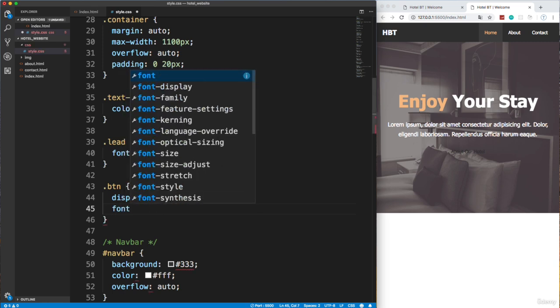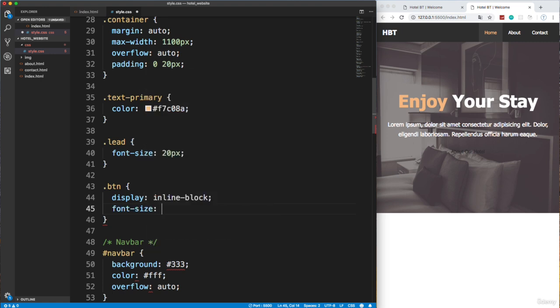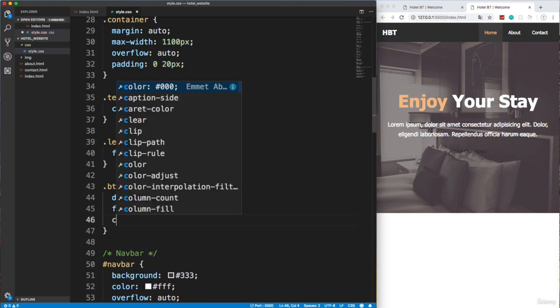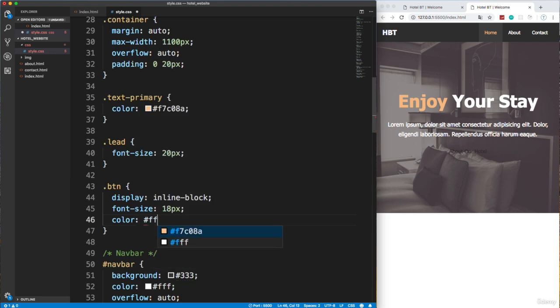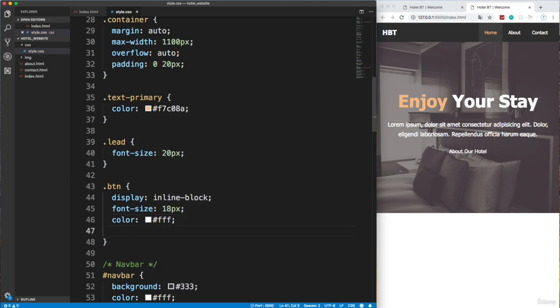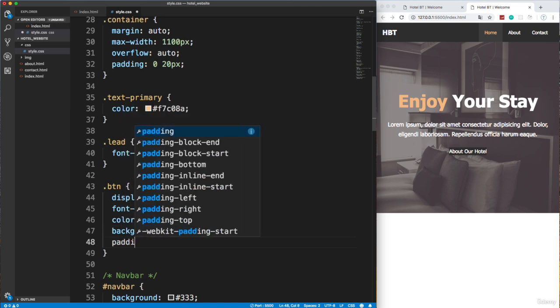So let's say font-size. We'll set that to 18 pixels, make it a little bigger. Let's set the color to white. And let's set the background. Background's going to be #333. Okay, obviously we need some padding here.